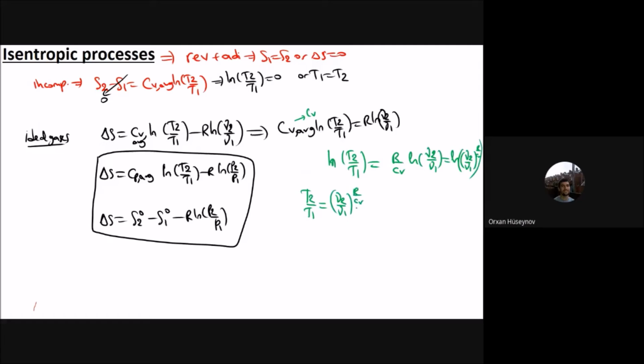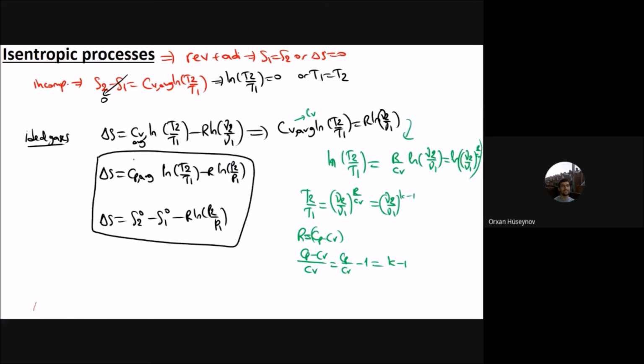Or you can get that instead of R, for ideal gases, if you remember that R is Cp minus Cv. For the ideal gases, R is Cp minus Cv, and you can just replace it there. You will have that Cp minus Cv divided by Cv, and that one will be equal to Cp divided by Cv minus 1. That one will be equal to K minus 1, and so T2 by T1 equals nu2 by nu1 to the power of K minus 1.